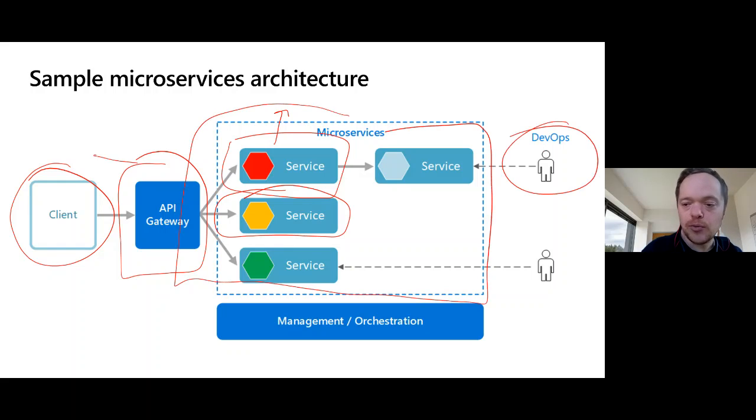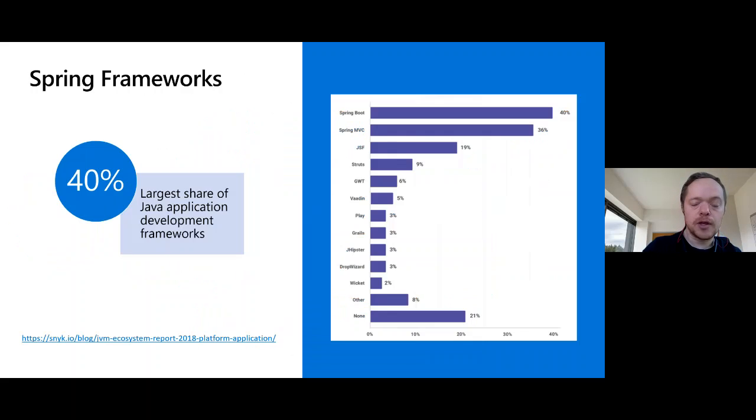This could be integrated with DevOps. And then afterwards here, a very important component is the management and orchestration of those services, the lifecycle management of the actual services. We use Spring to do that on Java on Azure predominantly.